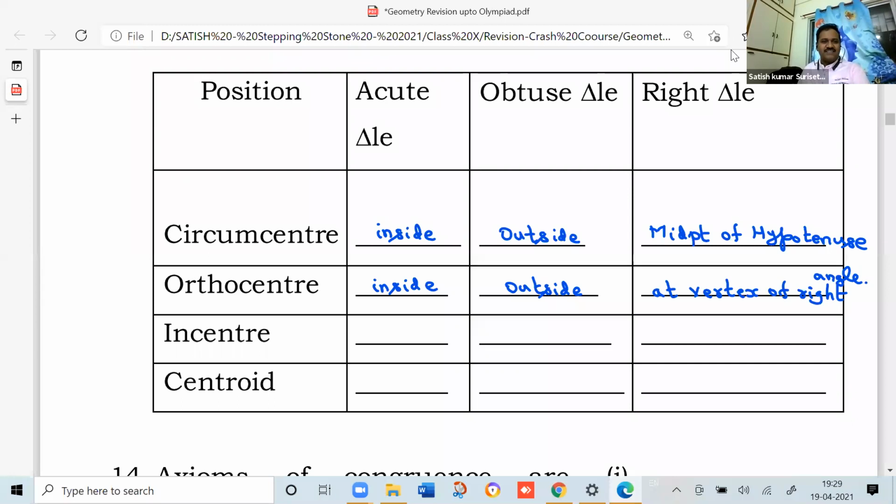Next, incenter, you can say easily. Incenter will always be inside only, whether it is an acute angle triangle, obtuse angle triangle or right angle triangle. Centroid. Centroid also will always be inside only.